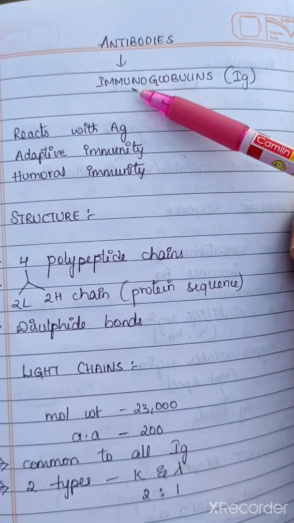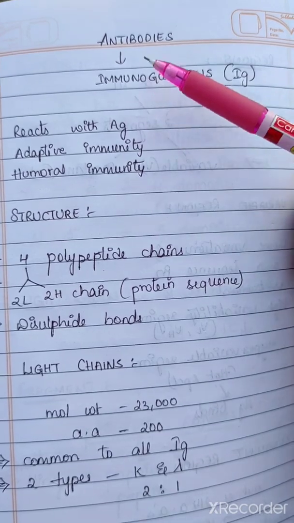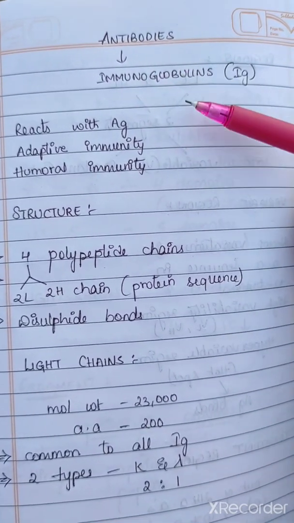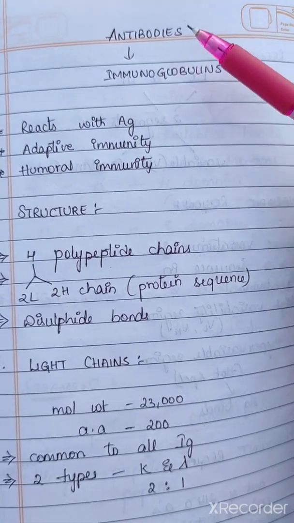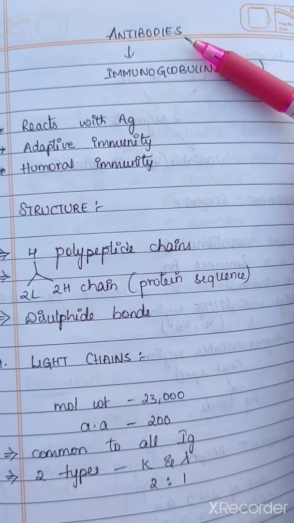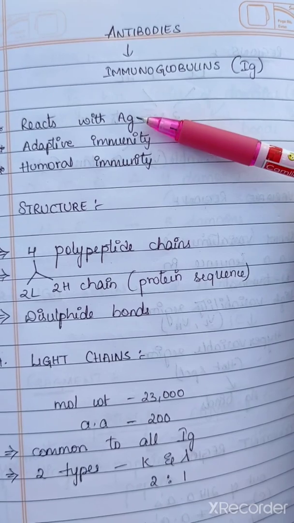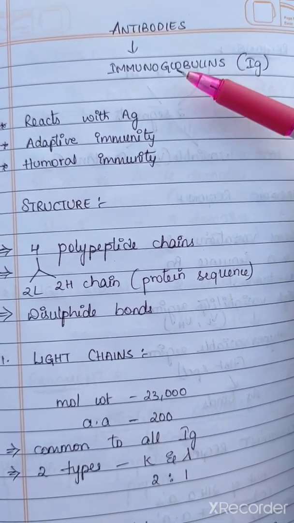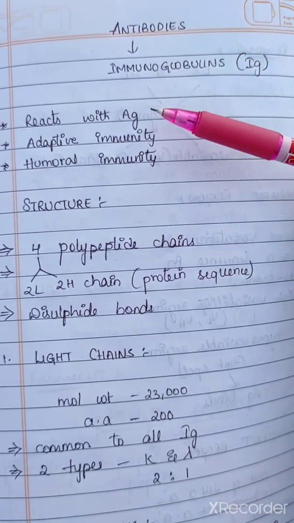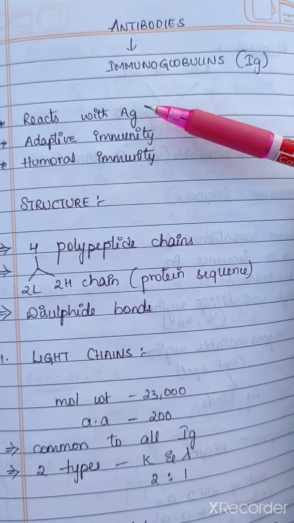Antibodies are also known as immunoglobulins, which is termed as Ig. These antibodies are produced in the body in response to the entry of the antigen. Means when antigen enters into the body, the antibodies are produced in response to that particular antigen.